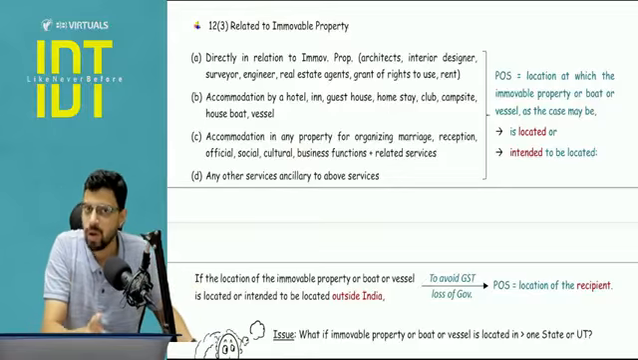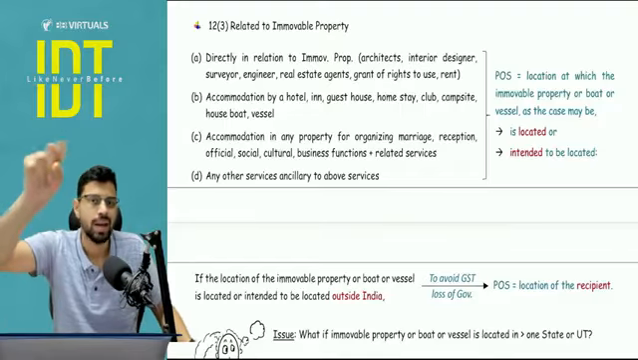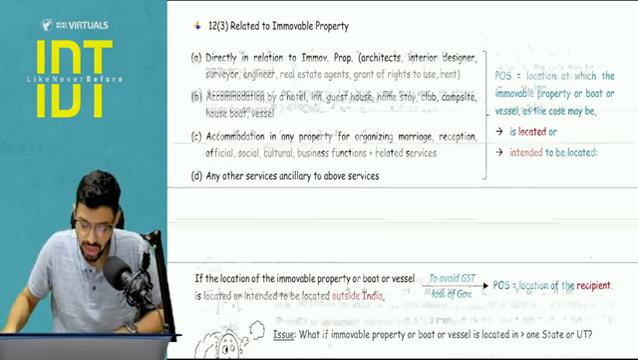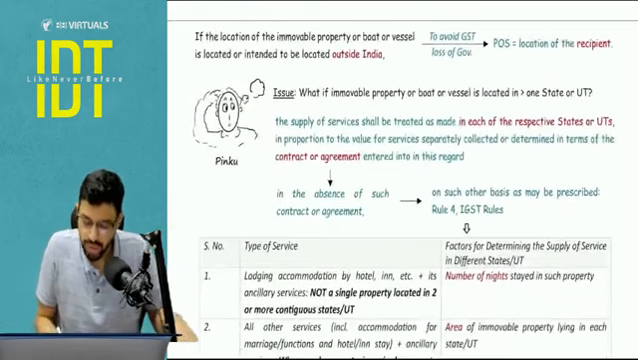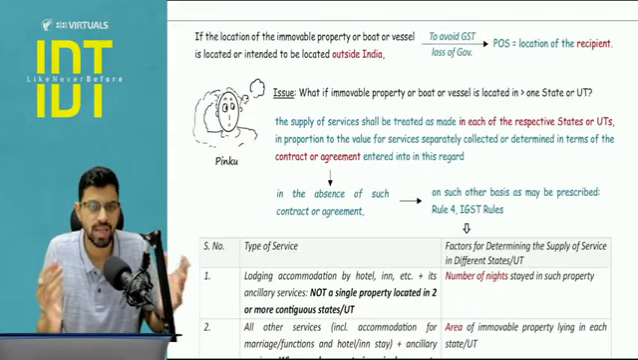So here, to avoid the loss of revenue for the government, what government said, that in this particular case the answer will not be the location, but instead the location of the recipient, and that recipient is in India. Okay, so if that property location or intended location happens to be outside India, then the place of supply will be location of recipient, so that the government does not lose its revenue.